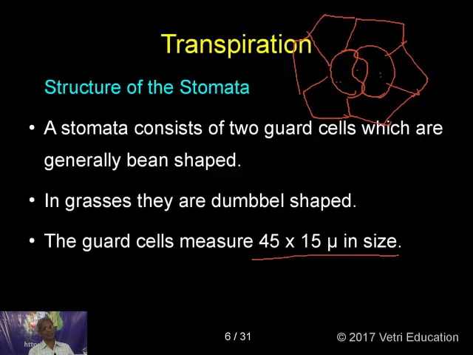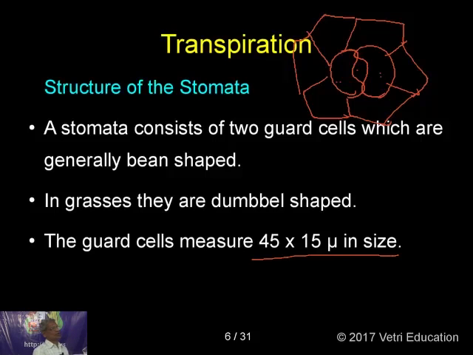He thought that the children may not be knowing about the bean. He told that bean seeds are kidney shaped. As a result, the students didn't understand the structure of the kidney as well as the structure of the bean. Anyhow, now I have drawn the shape on the board, so you must be able to understand the shape of the guard cells. So this shape we call a kidney shape.